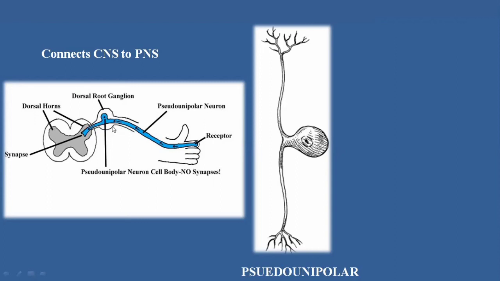From here the axon branches, and one branch is connected to the central nervous system, like the brain and spinal cord, and the other is connected to the peripheral nervous system. When the signal comes from the outside, where a receptor is present, it transmits it to the central nervous system. So there is no synapse or gap in this type of neuron, which is directly connected to the central nervous system and peripheral nervous system.